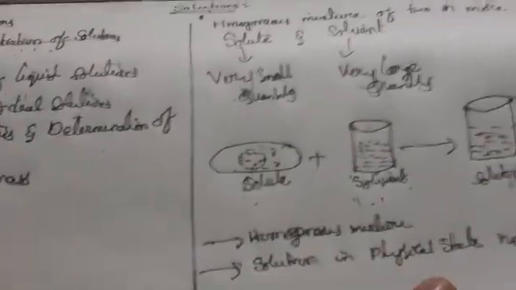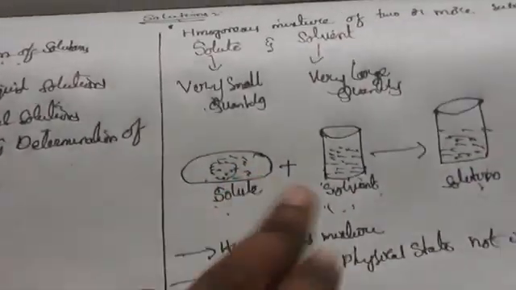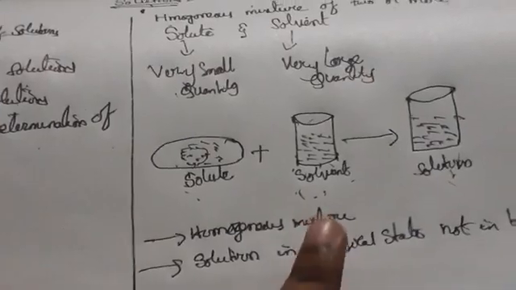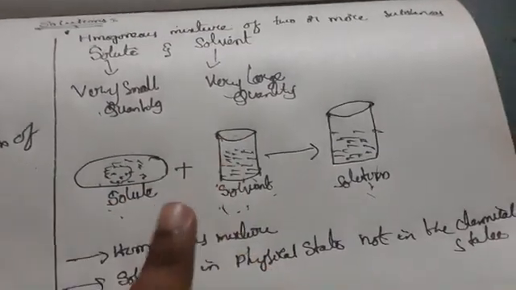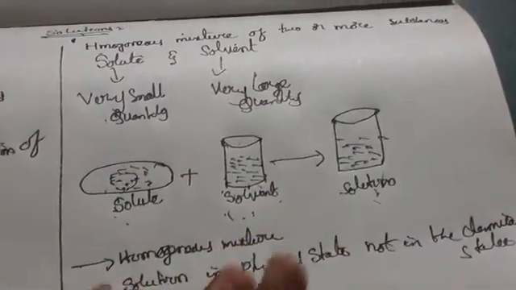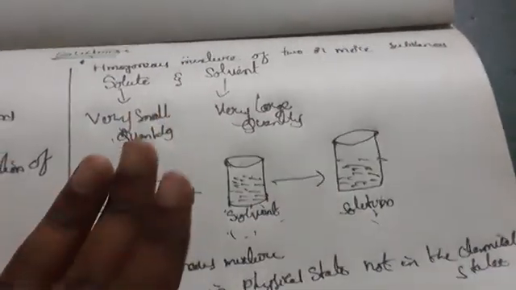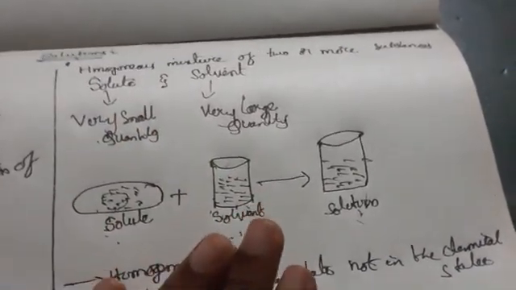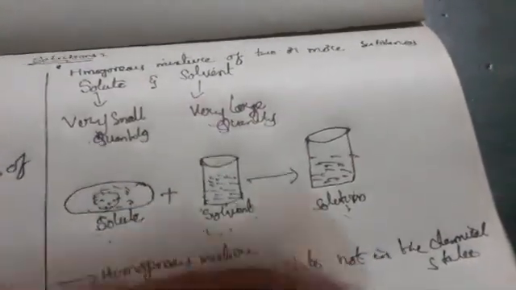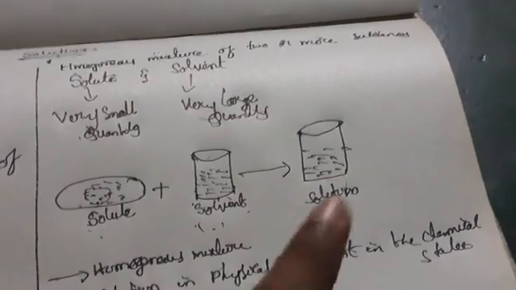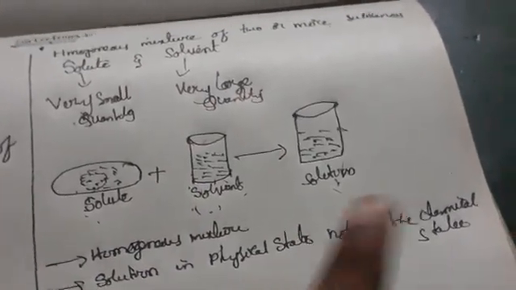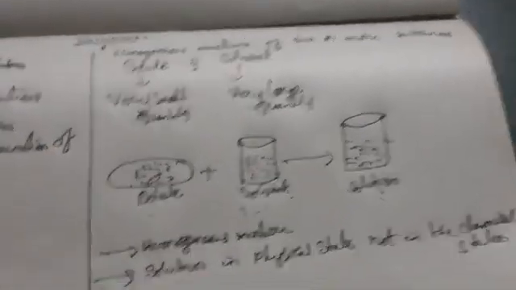Physical state means what? We are taking salt water. So that is meant by physical state. We are not taking any chemical reactions here. It is not possible in chemical reactions, it is possible only in physical state, meaning directly we are proving it. That we call physical state. So solutions will be formed only in physical state, not in chemical state.